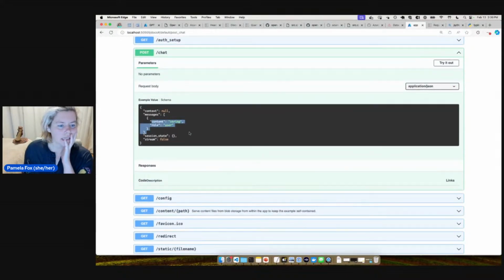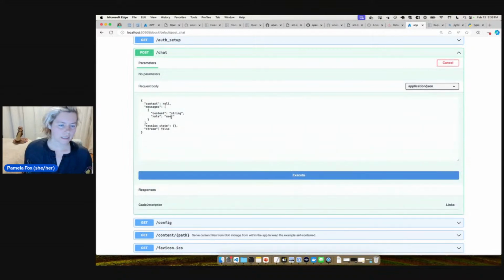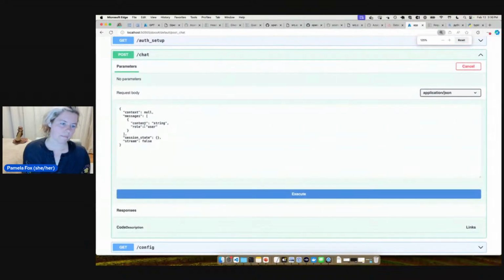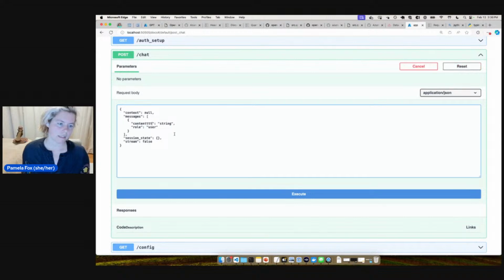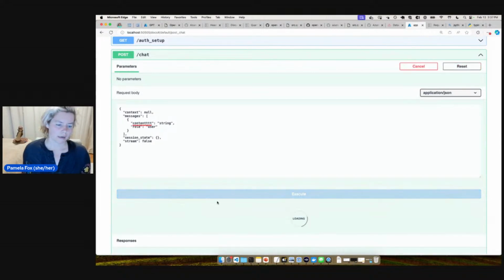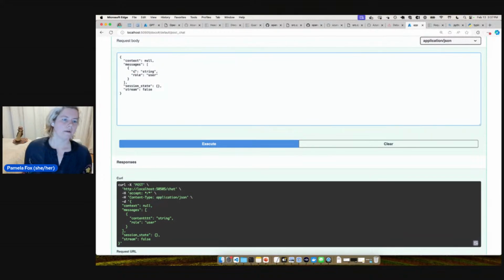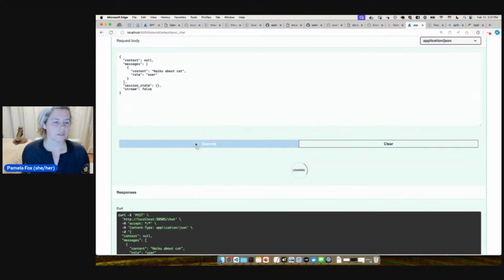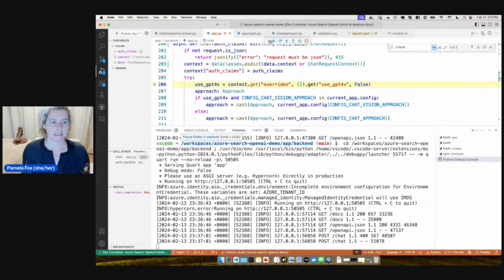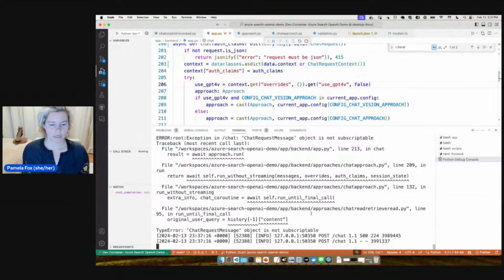Okay, I like this better. So look, now we see the example value says content and role. All right, so that's a lot better, because if I mess this up and say something else, we would get back hopefully a 400. Yeah, you get back a 400. All right, so we have content, haiku about cat, role user, then I send, and I'm going to remove that breakpoint and then go forward.